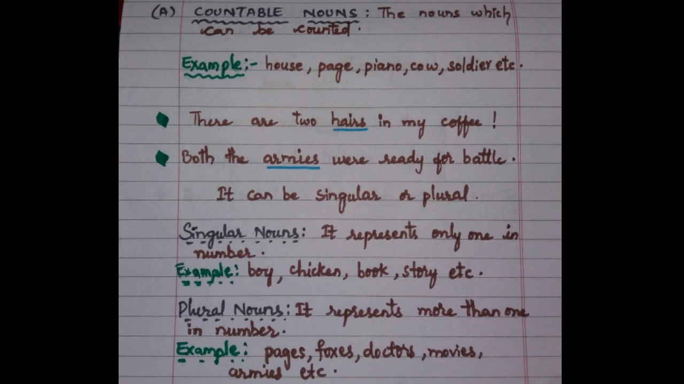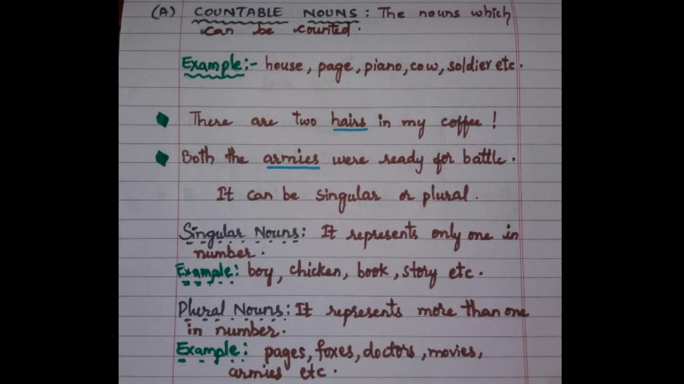Here, there are 2 hairs in my coffee. How many hairs were there in the coffee? 2 hairs. So that's why I have underlined hairs. The next one, both the armies were ready for battle. Both the armies. Armies also we can count because he has already mentioned both the armies. Only 2 armies were there. So that's why I have underlined armies.